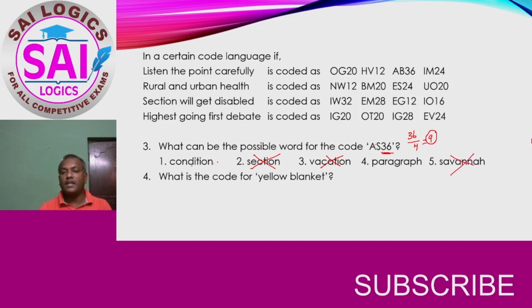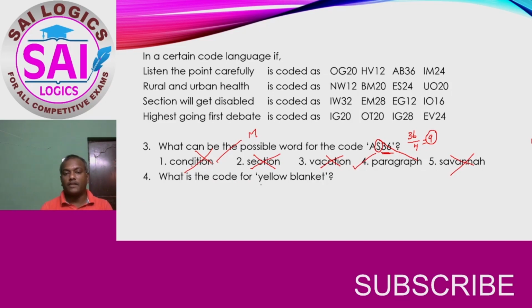Now, we will see that this letter is the pair of the last letter. H and S, these two are pair. Whereas N pair is M and M is not here. So, option number 1 is the wrong answer. Answer is only option number 4.